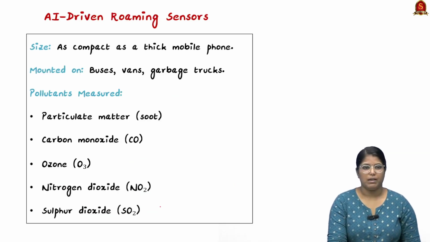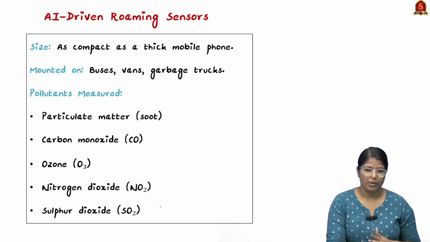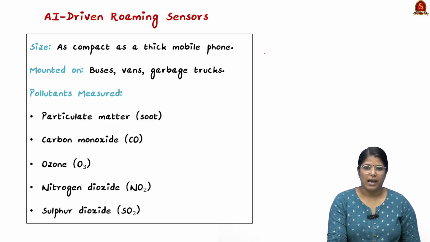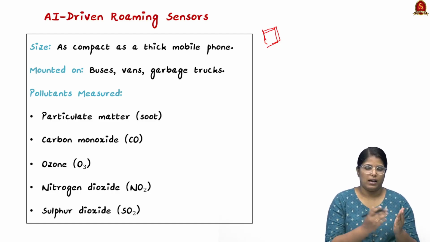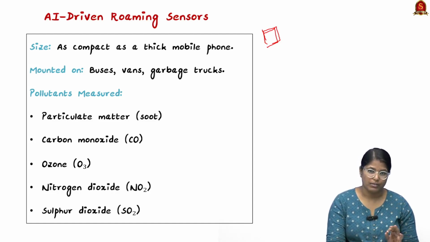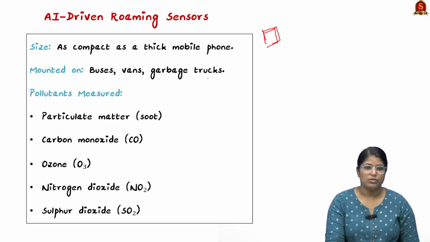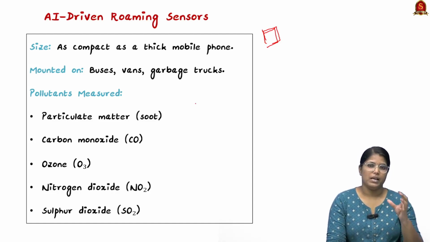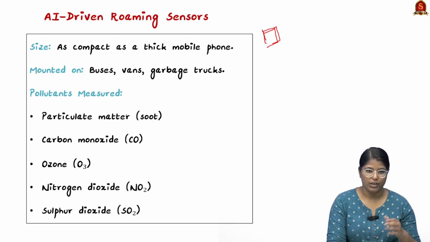Now moving on, we shall see the AI driven roaming sensor. See, this is actually a small device, about as thick and thin as a mobile phone, and it will be mounted on buses, vehicles, including vans and garbage trucks. The sensor will measure certain pollutants, which include soot, which is particulate matter, then carbon monoxide, ozone, nitrogen dioxide, as well as sulfur dioxide.